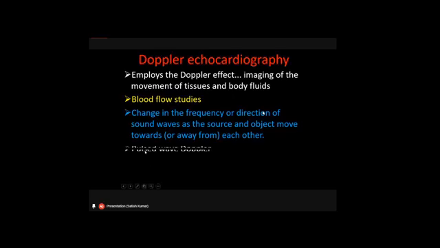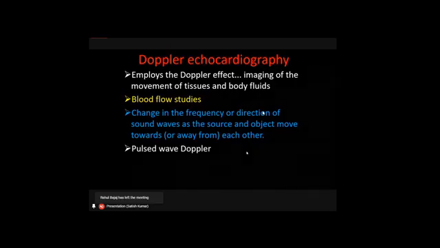There are two or three different types of Doppler echocardiography procedures that we normally follow. One among them is the pulsed wave Doppler. The pulsed wave Doppler is nothing but ultrasonographic waves that travel in a pulse manner from the transducer, reach the target organ, and come back as a pulse that is received by the transducer and displayed as an image.